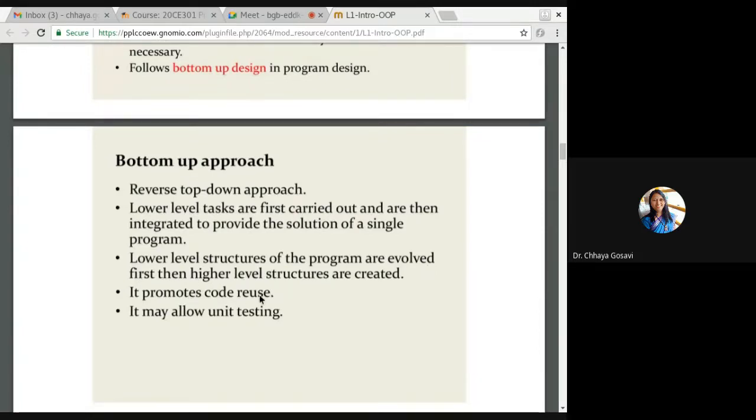It promotes code reuse because you have those objects ready. You can use those objects for any other application too. It is not compulsory that once it is created, it is used only for this. For example, you might have seen calculator. It is available for any Windows version, or calendar, or Notepad. These are created once and used or reused multiple times. It may allow unit testing. Means every object is tested and diagnosed and it is a runnable model and then it can be added.